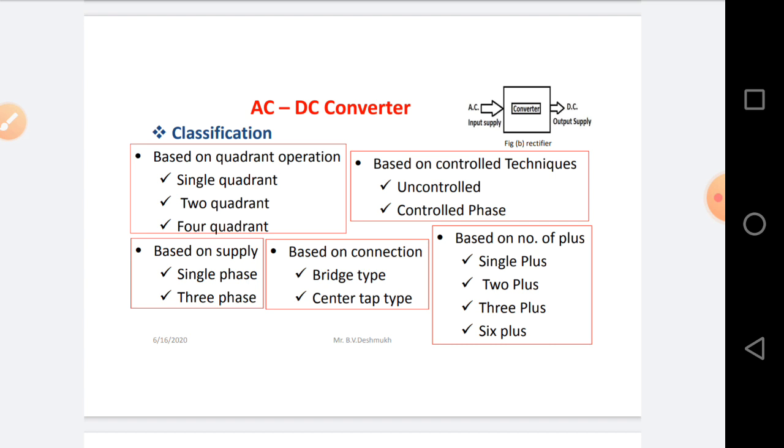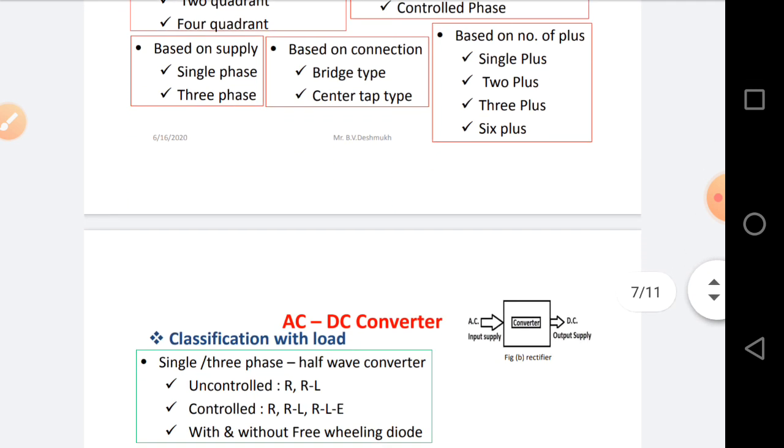Based on the control technique, they are of two types: controlled and uncontrolled AC to DC converter. Based on number of pulses, AC to DC converters are of four types: single pulse, two pulse, three pulse, and last one is six pulse AC to DC converters.